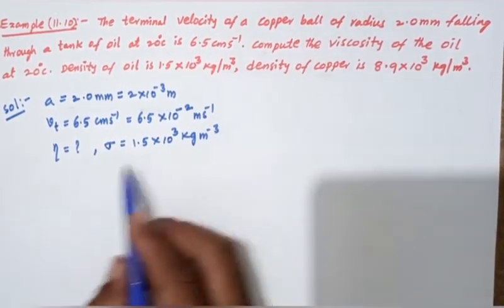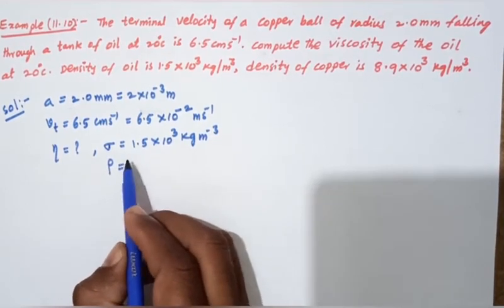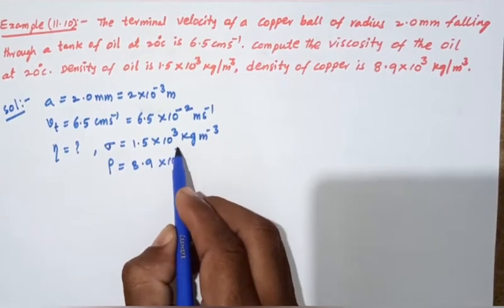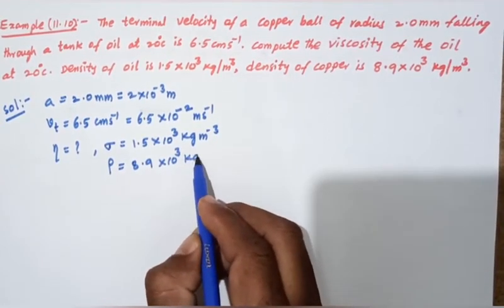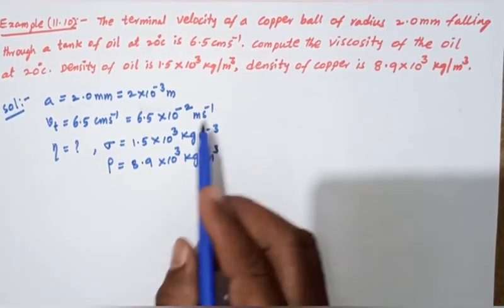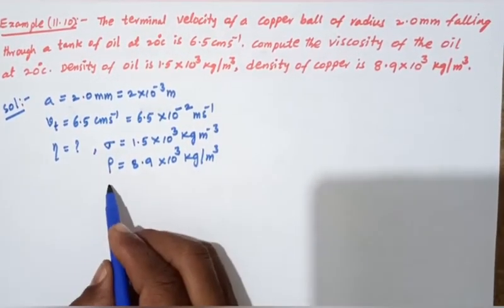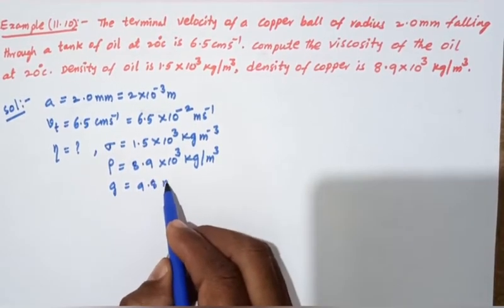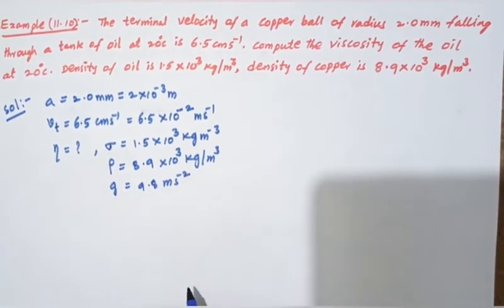Density of copper is rho equals 8.9 into 10 to the power of 3 kilogram per meter cube. The acceleration due to gravity we can take as 9.8 meter per second square.